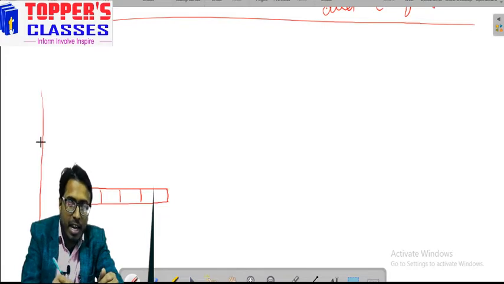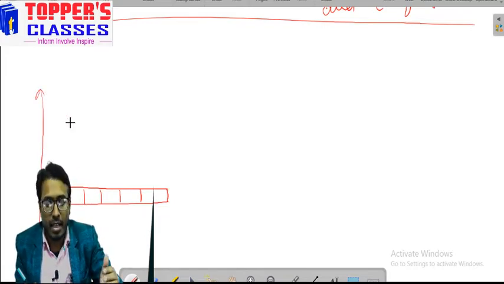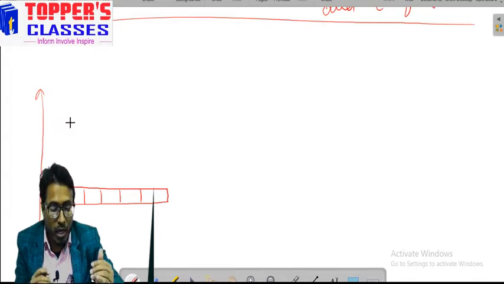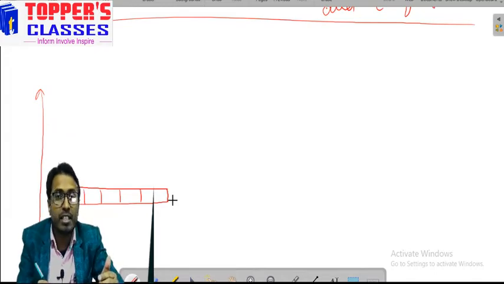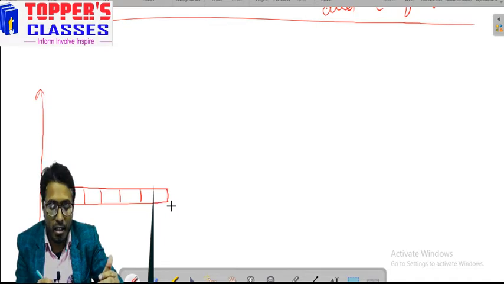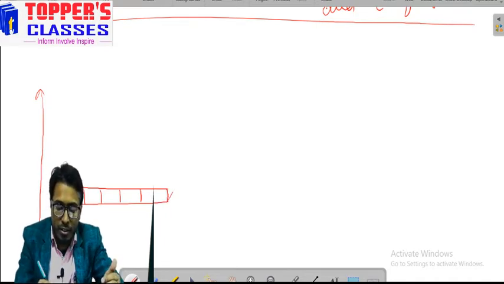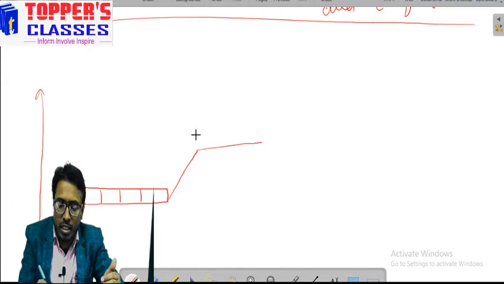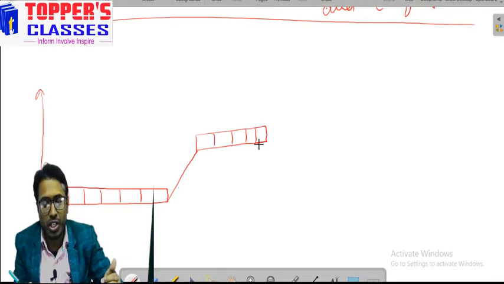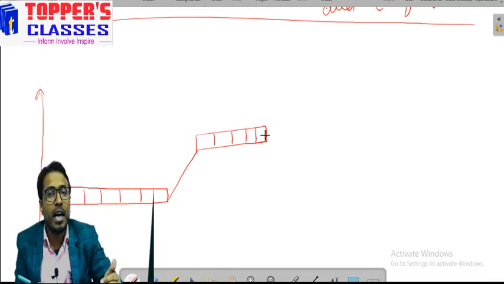Once the ligand approaches the metal, there is a force of repulsion between the electron of the metal and the electron of the ligand, so the energy of the d orbitals will increase. Let us suppose it is the case when the ligands are approaching the metal atom.